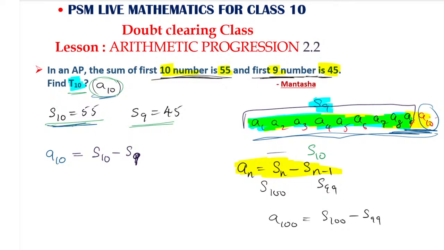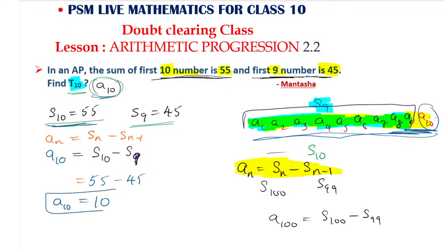And if you solve, then it will be easier for you. So like that way we can find the S10 value. Here an is equal to Sn minus Sn minus 1, where n refers to 10 terms. So S10 minus S9, 10 minus 1 is 9. S10 value is 55, S9 value is 45. If you subtract both of them, you will get the A10 value.